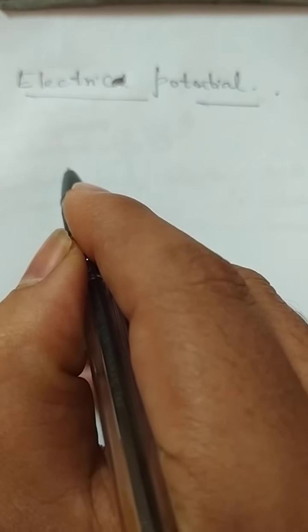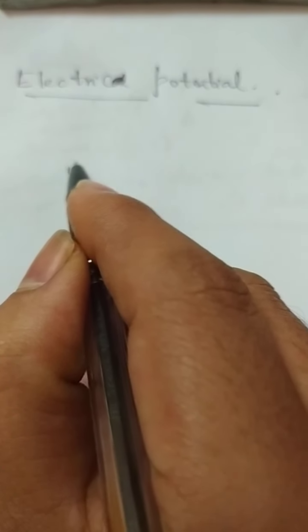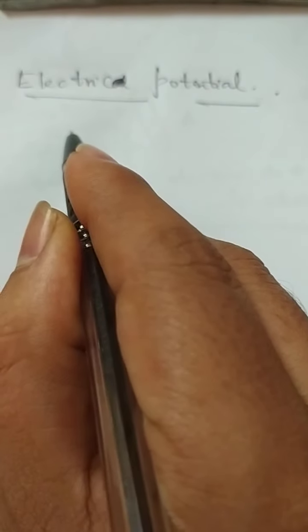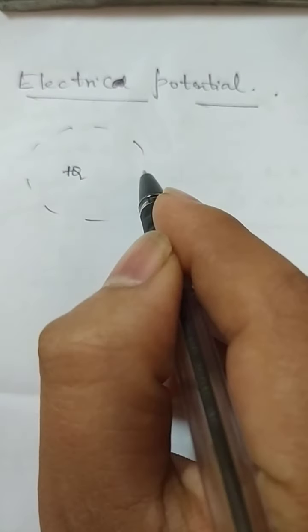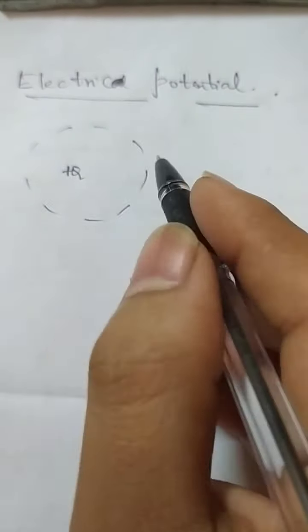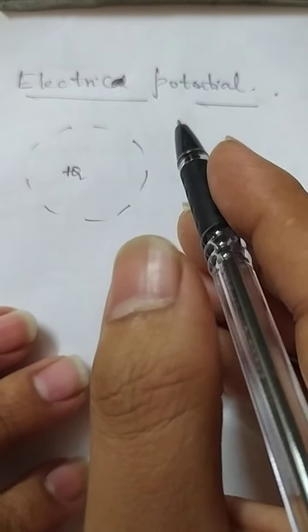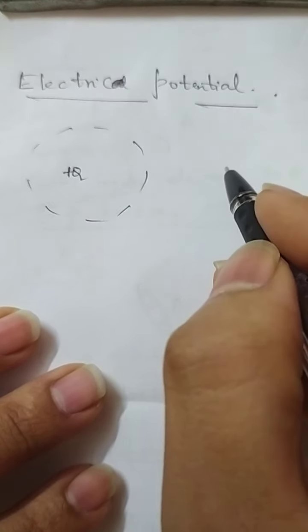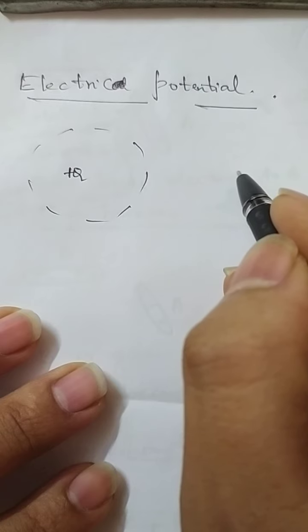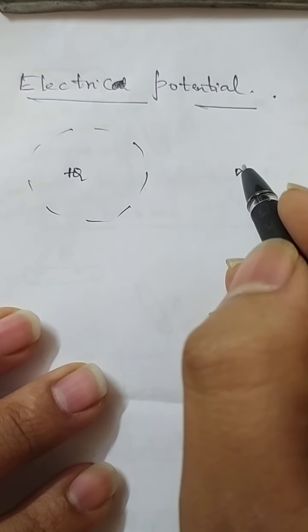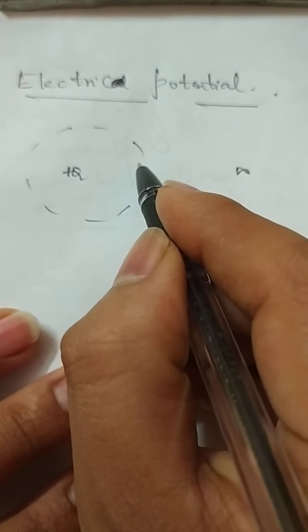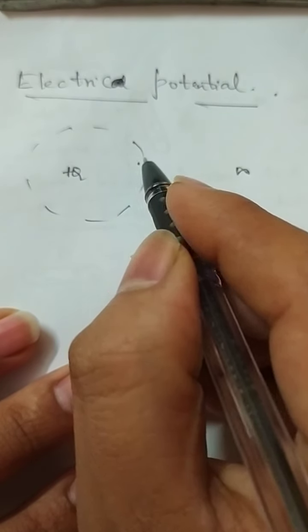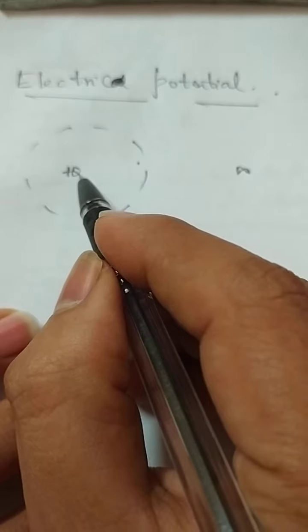So let us say that there is some charge here, okay? As you know, there will be an electric field. So the charge has some electric field, right? In order to bring a charge from infinity to a given point, let us say I take some point here, that is inside the electric field of this charge.